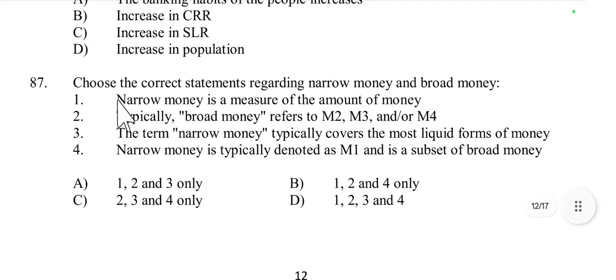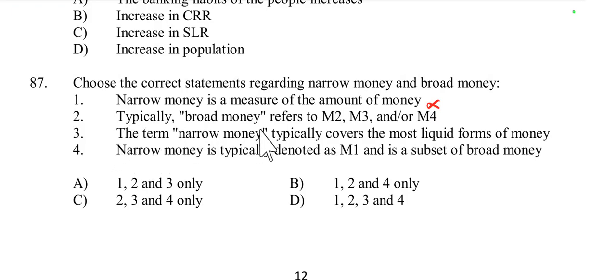Then question number 87, choose the correct statement regarding narrow money and broad money. So what is narrow money and broad money? The first one: narrow money is a measure of amount of money. This statement is incomplete and somewhat not correct. While narrow money is indeed a measure of money, it doesn't specify what kind of money it measures, like the most liquid or least liquid. So it is not correct.